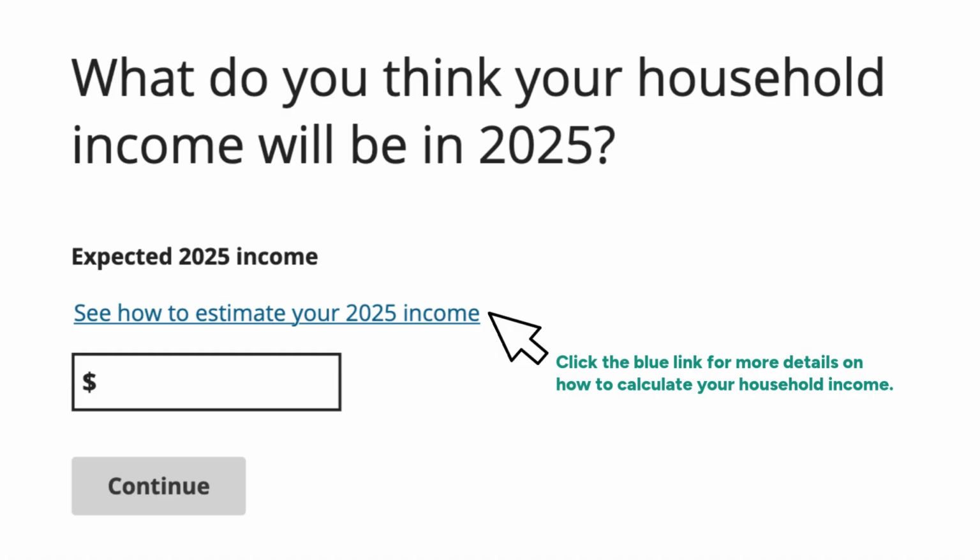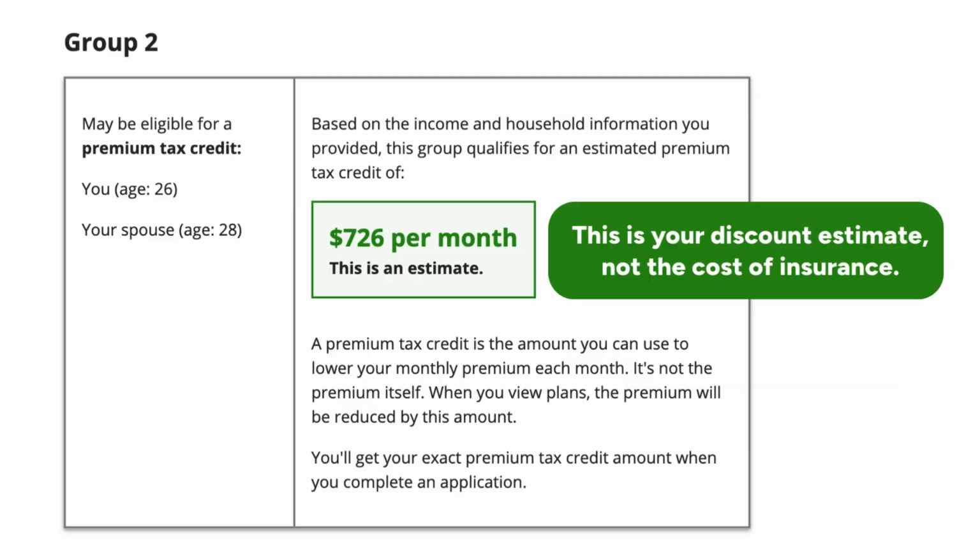Enter your total income for the year. Total income includes money from jobs, some investments, rents, and royalties, as well as Social Security retirement or disability payments, and some tribal per capita payments. For more hints about income, click the blue link that says See How to Estimate.